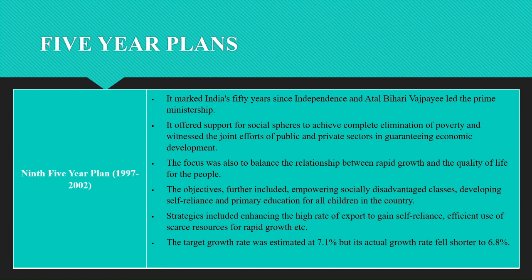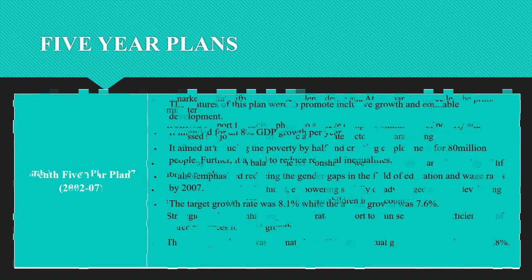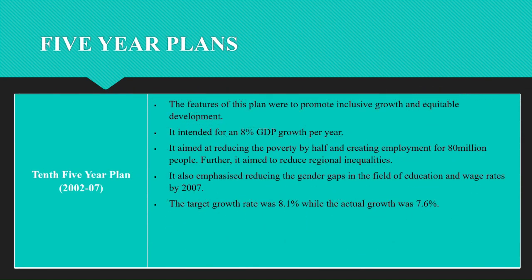This plan failed to achieve the growth target of 6.5% and achieved 5.6%. As you see here, the target growth rate was estimated at 7.1, but the actual growth rate fell shorter to 6.8%.